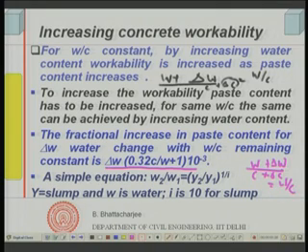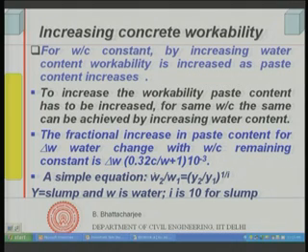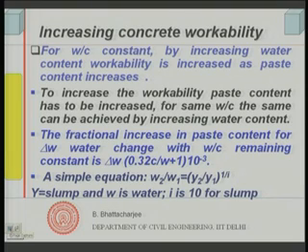A simple equation has been proposed for increasing the workability. This is called the K factor method, it does not matter, but let me explain this equation.